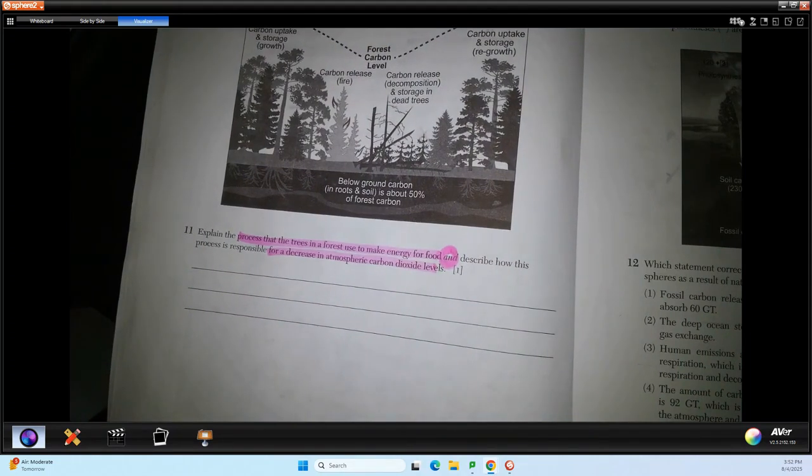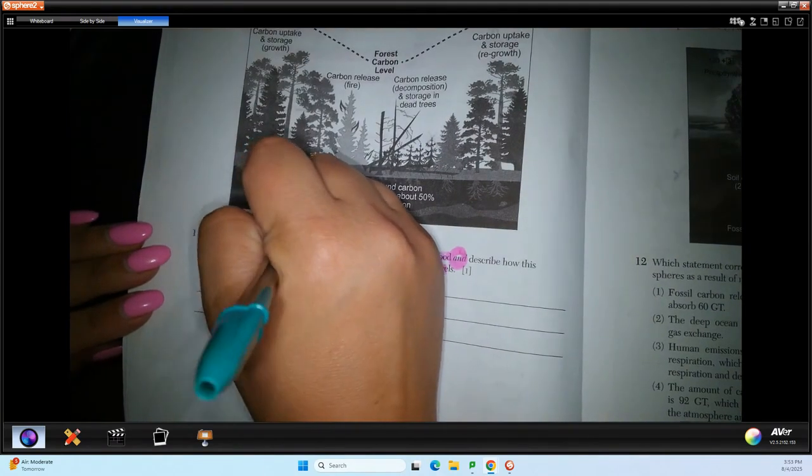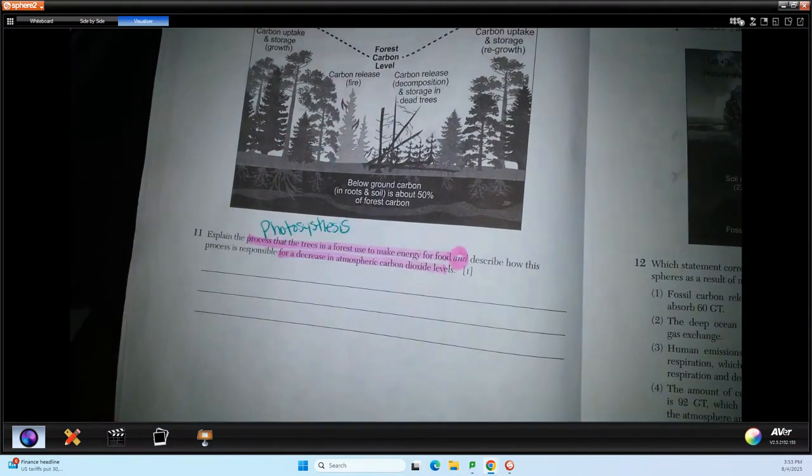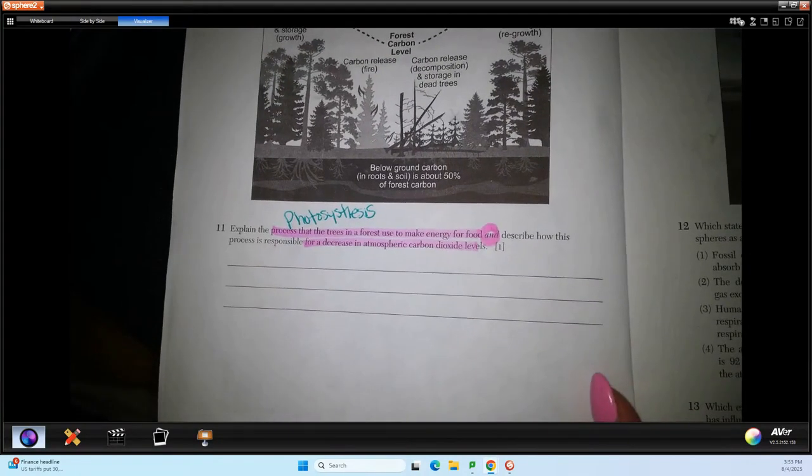So in this case, they are talking about the way that trees are producing food. So that process is called photosynthesis. If you did not remember that it was called photosynthesis, that's okay. You didn't need that in this question. It doesn't ask you to identify the process, it asks you to explain it. Okay, so you could have said photosynthesis, but you also could have just explained what was happening.